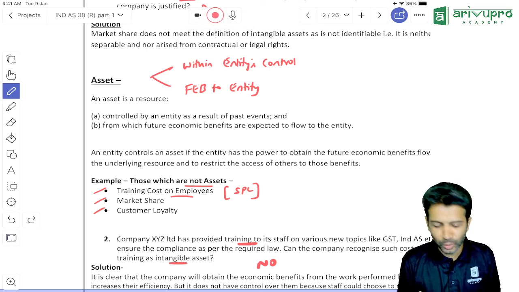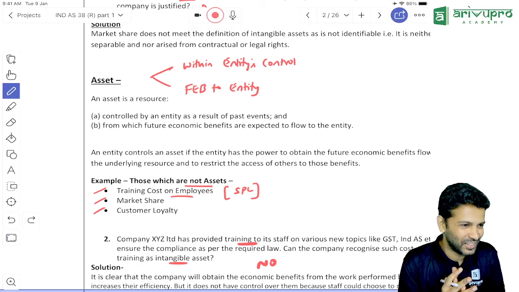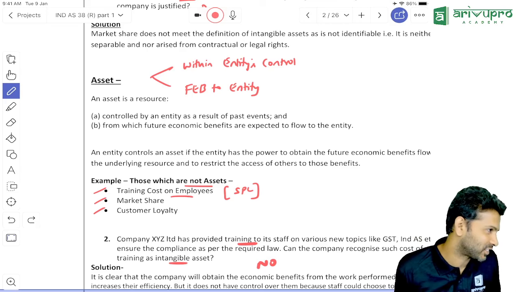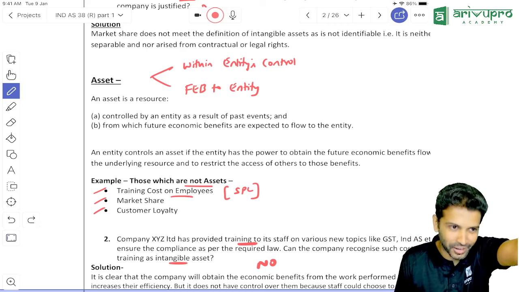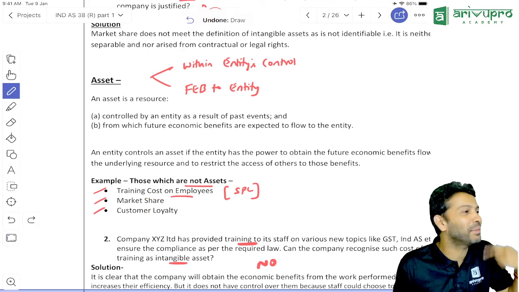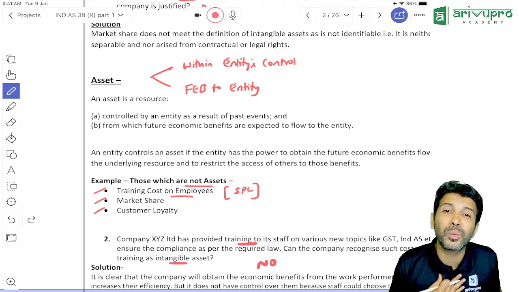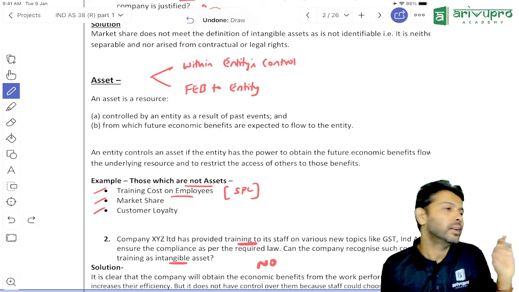Today we are Virat Kohli fans, tomorrow we may become Shubman Gill fans also. Correct, no? Once upon a time Tendulkar had huge fans, right? After Tendulkar era came Dhoni's era, now somebody else's. So customer loyalty will remain same or it may change. It may change again. So that means customer loyalty is not within entity's control. Hence these components are not intangible asset.